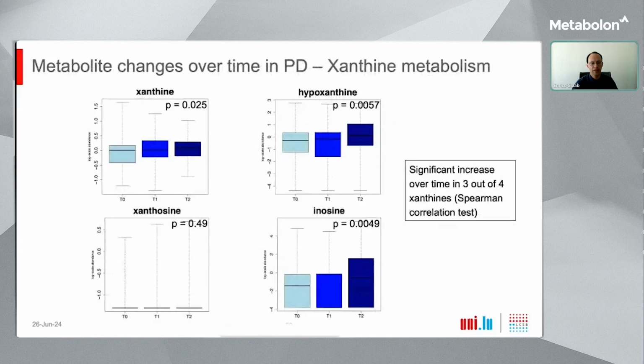I mentioned at the beginning that we also collected longitudinal metabolomics data over 2 annual follow-ups for a subset of 100 patients in our cohort. Accordingly, as a further analysis, we also checked how xanthine metabolites change over time. As you can see in the box plots here, in 3 out of 4 of the xanthines that were significant in the cross-sectional analysis, we also observed significant increased abundances over time. The effect sizes were small, but the consistent and significant results indicate that there are also relevant longitudinal changes in xanthine metabolism in PD, which further corroborates the relevance of this pathway in the disease.